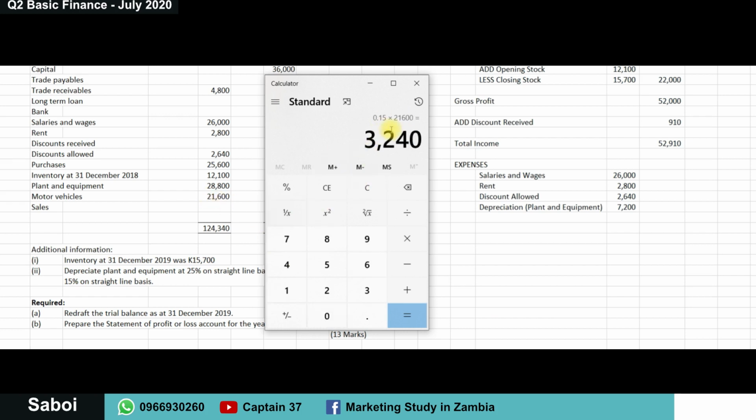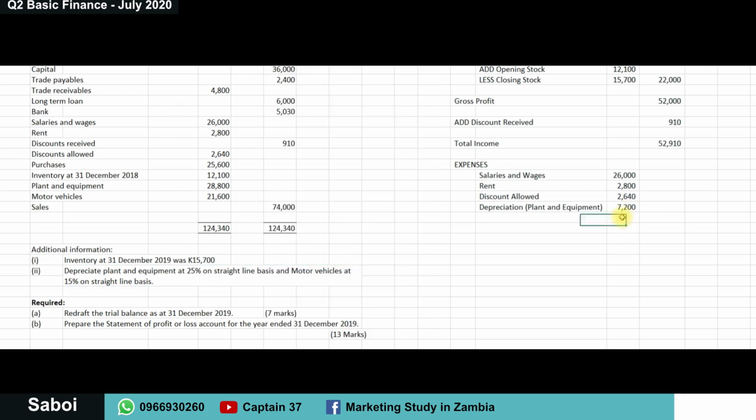So this is our value, 3,240. Okay, 3,240. And what is this? This is depreciation. Yes, but of what? Of motor vehicle. Like that.